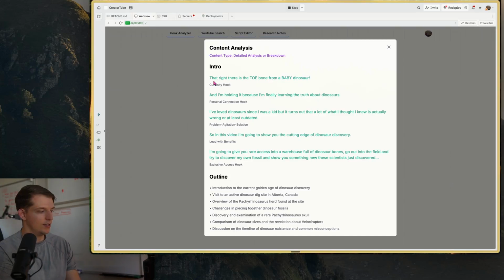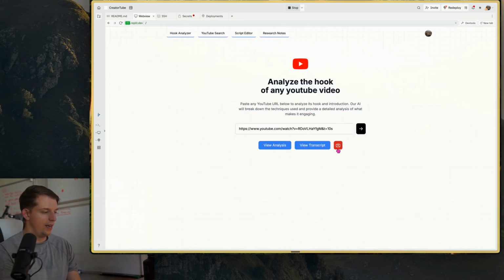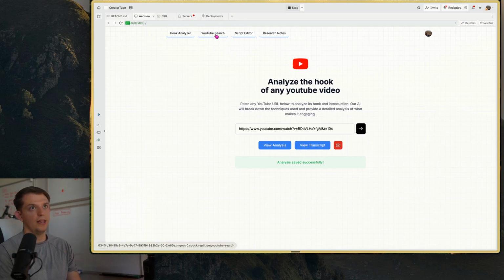So that right there is the toe bone of a baby dinosaur. And it gives it a content type. Obviously, we can improve some of the AI prompting. We did this in a little over an hour, but here it gives us the hook and everything. And so we can save it. And let's say we wanted to create that.